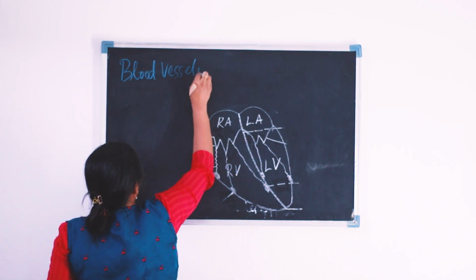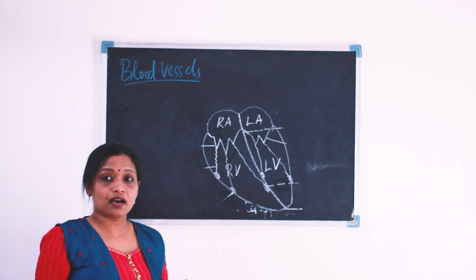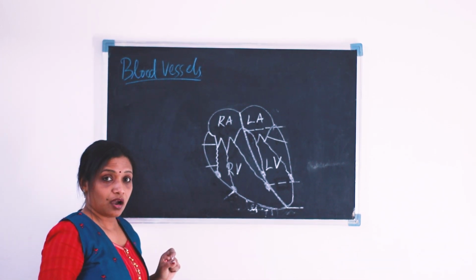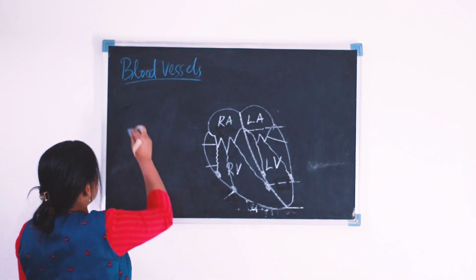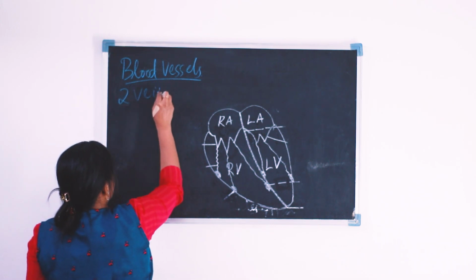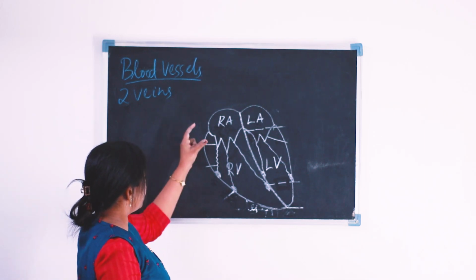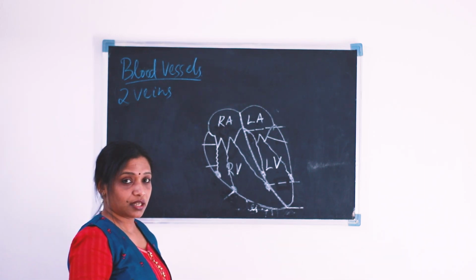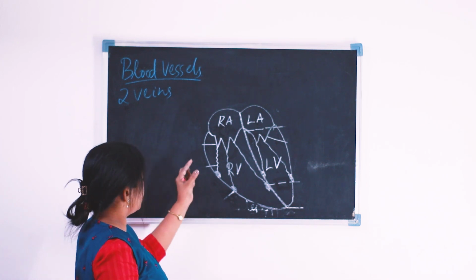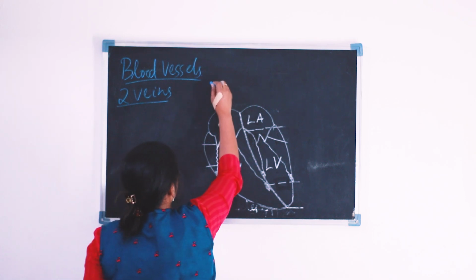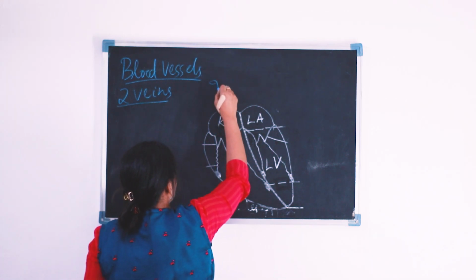Blood vessels in the heart. When we are coming into the blood vessels of our heart, there are two major veins that carry blood to the heart. There are two major veins that come into the heart. Here I will represent the major veins.